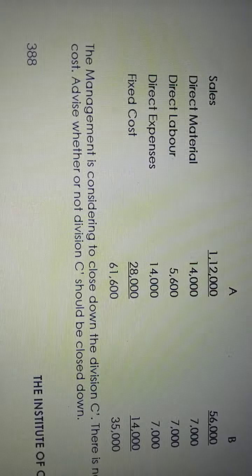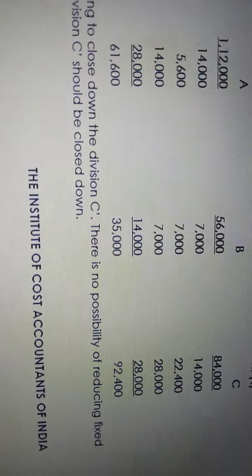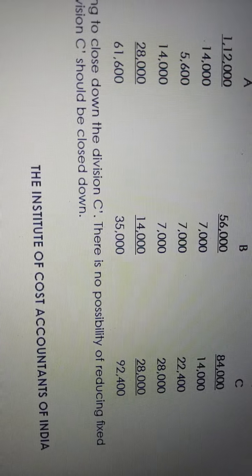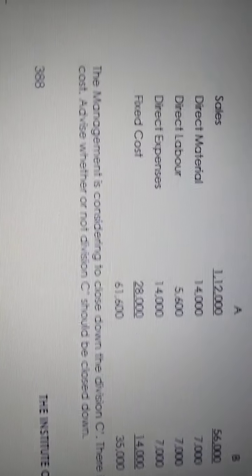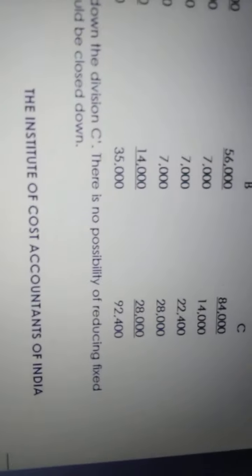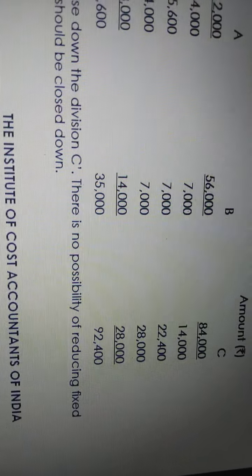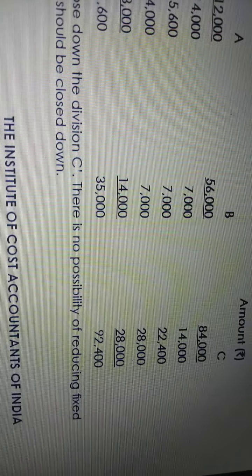So the management wants to close division C, but they said one point: even though C is closed, there is no possibility of reducing fixed cost. Meaning, even though division C is closed, the 28,000 of C's fixed cost is not possible to reduce.